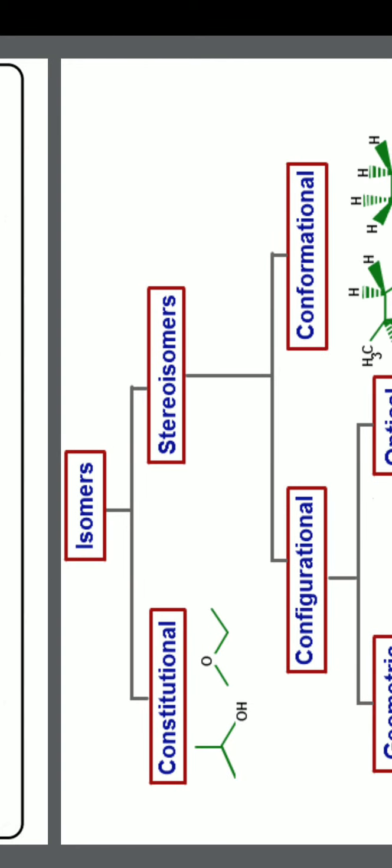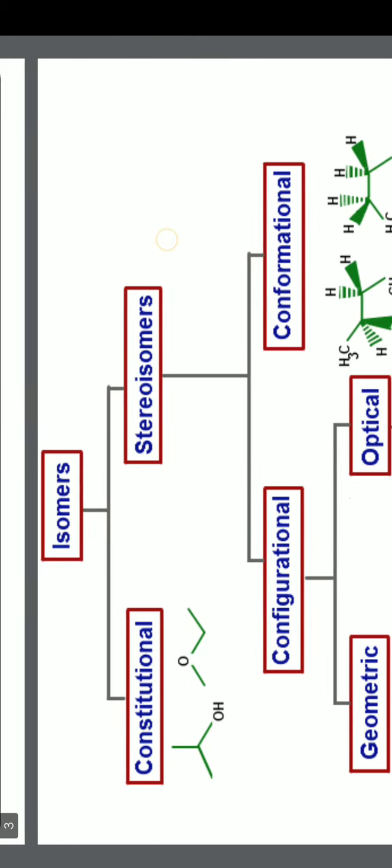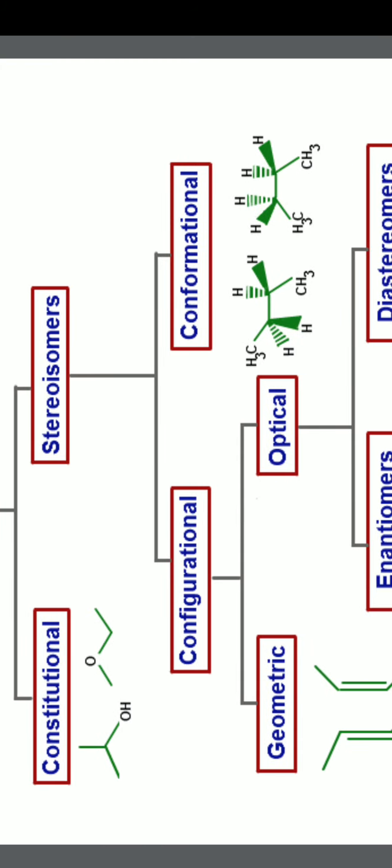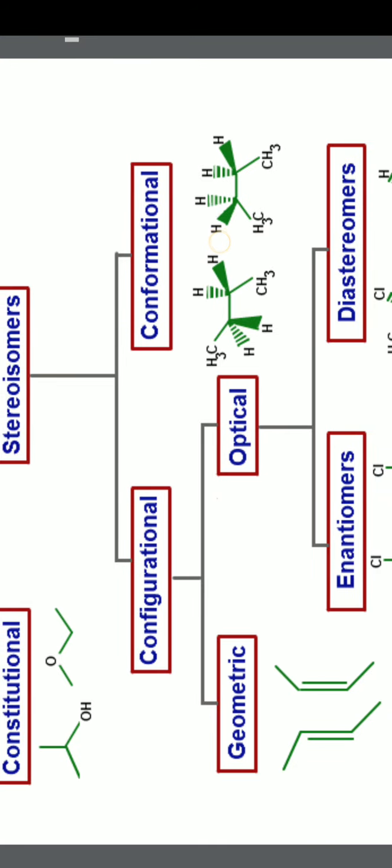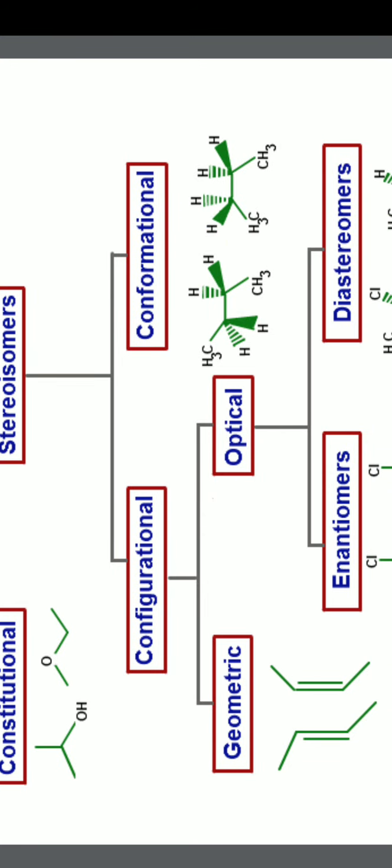Now you see here, the classification is somewhat clearer. Isomers: on the left side we have constitutional isomers, that means they differ in connectivity, and if the connectivity is the same then they are called stereoisomers. Again, in the stereoisomers we have two further classifications, configurational and conformational. Configurational are based on the configuration of the molecule, that means how they are arranged in different positions.